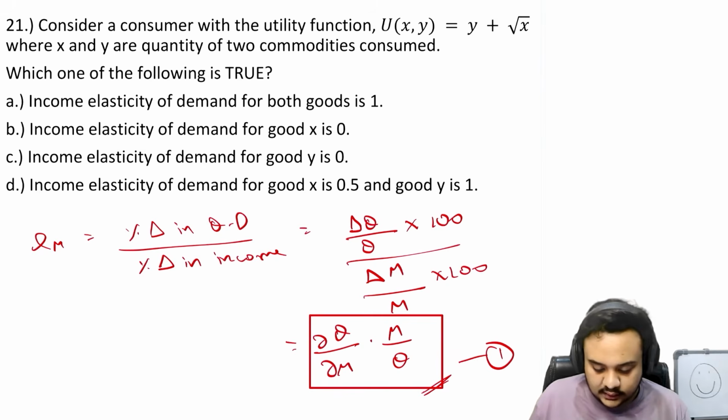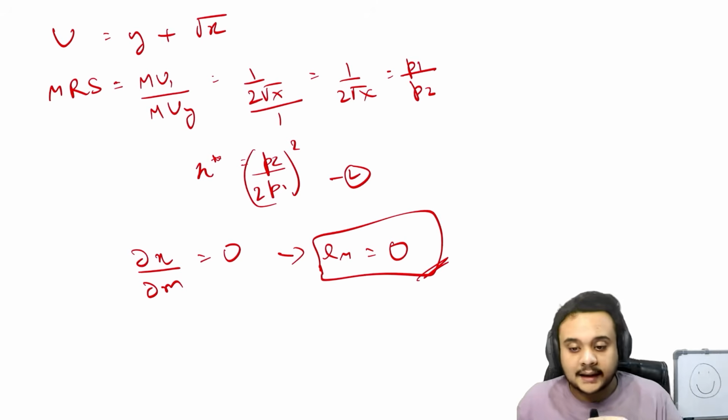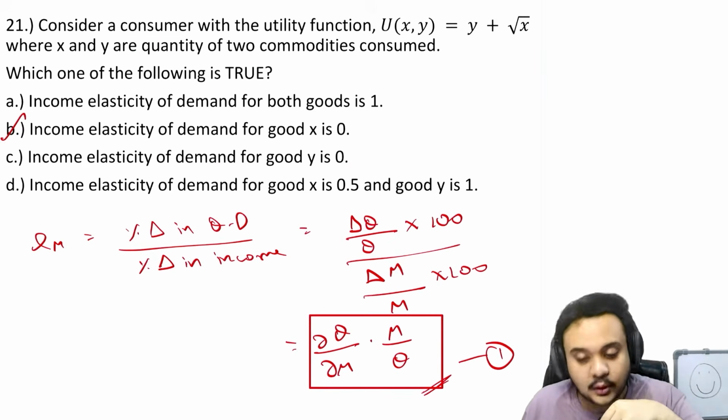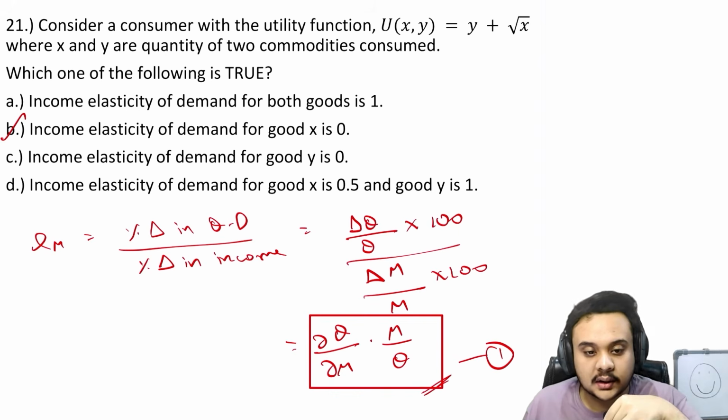Okay, so the second option is going to be correct. So this was the mathematical logic behind it. But if you just go pure intuition wise, what do you think? Why should this be 0? Why should the income elasticity of demand for good x be 0 and not for good y?